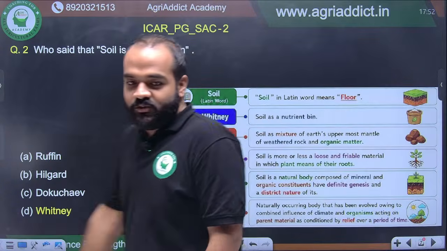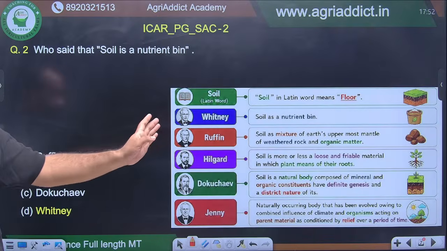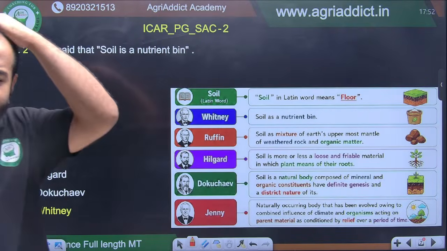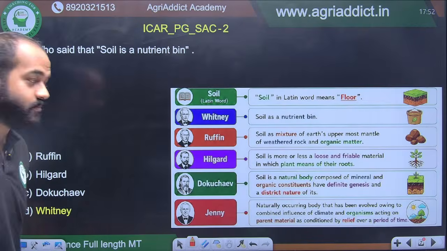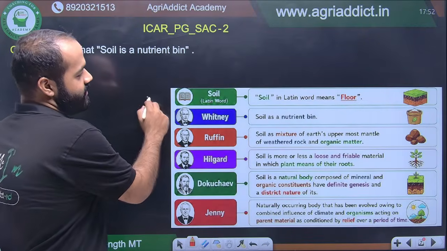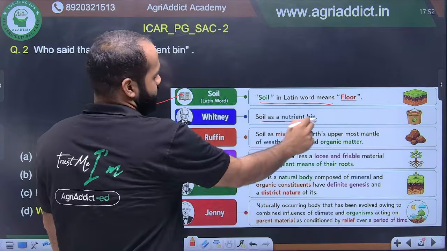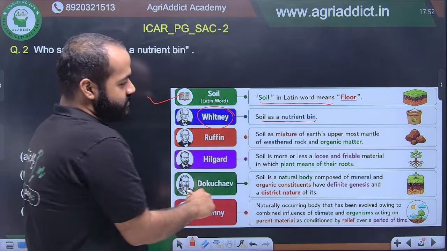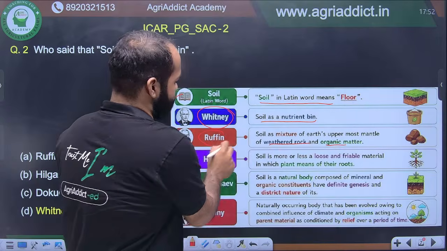I have taken you through the most important definitions as given by the scientists. You will get this solved PPT in the group after you submit the Google form. There you can find it. So soil, here you can see, is a Latin word that means floor, and soil is a nutrient bin was told by Whitney. Soil as a mixture of Earth's uppermost mantle of weathered rock and organic matter was told by Ruffin.